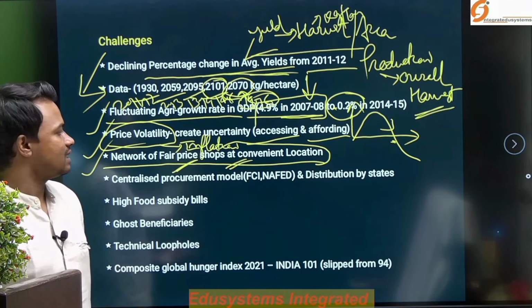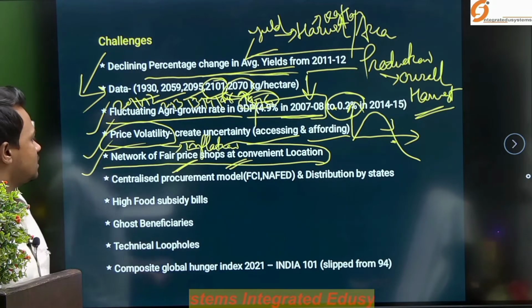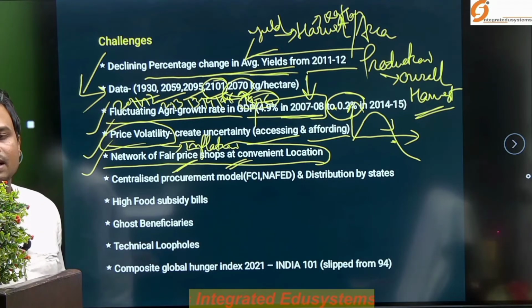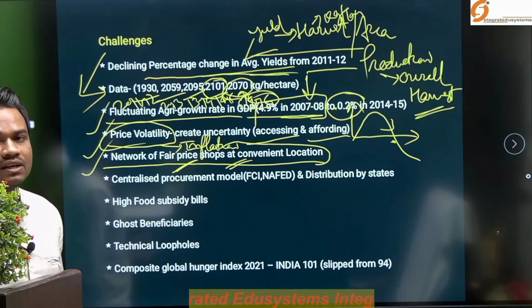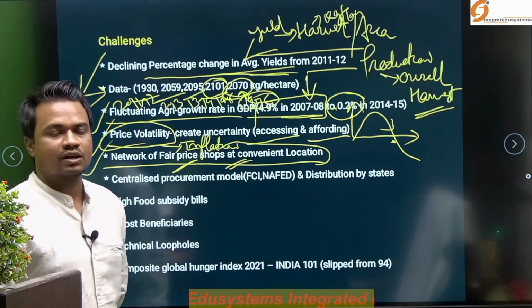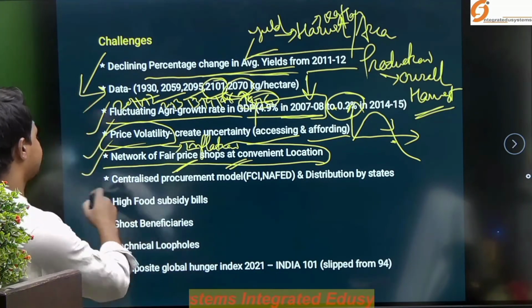So that they can tap the availability of the food grains. So this is very important, that in our country fair price shops are not equally distributed across the region. So this is the issue.